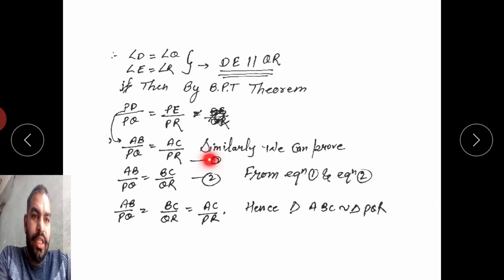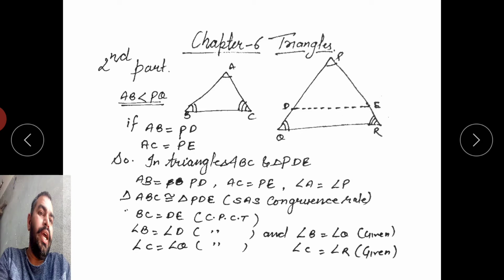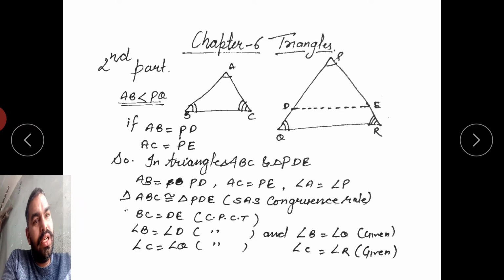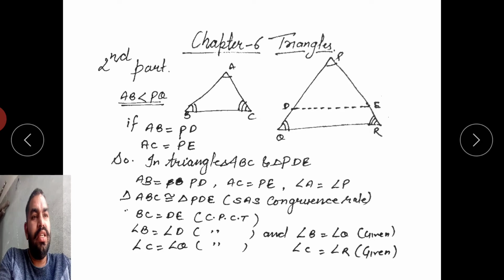How are you going to prove it similarly? Here we are taking the points D and E on PQ and PR. Point D is taken on PQ and E is taken on PR. Now take the point D on QP and E on QR such that QD is equal to AB and QE is equal to BC, and the same process is there, then you can solve it.